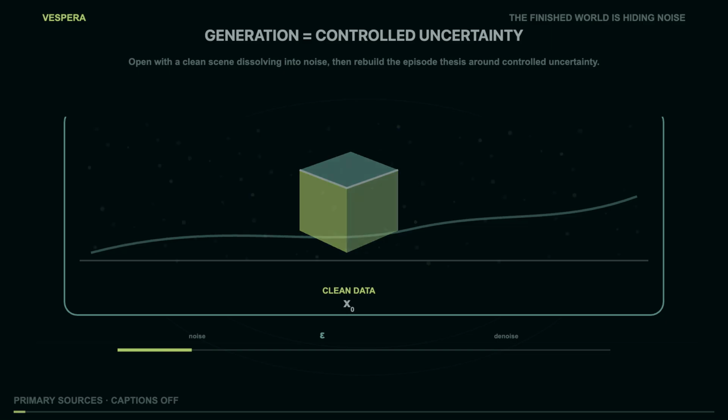The route has a name in diffusion models. A clean example is called x0. A corrupted version at step t is xt. Epsilon is the random noise that made the corruption. A neural network with parameters theta learns to estimate what direction would undo some of that corruption, often while looking at a condition C, such as a text prompt. When the model samples, it starts from noise and repeatedly applies the learned correction until a sample appears.